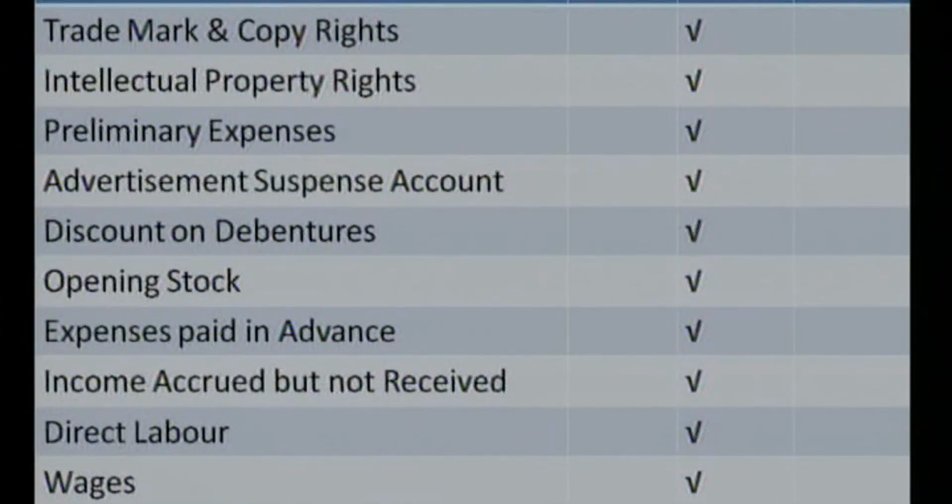So again look onto your screen. Preliminary expenses, again the debit balance. Advertisement suspense account: if we have spent 5 lakh rupees for a neon signboard that will benefit the business over a period of 5 years, then being a period of 5 years, we have to mention it as an asset.